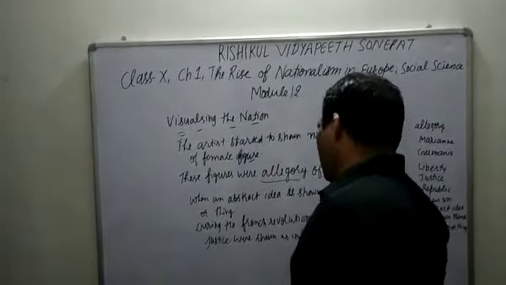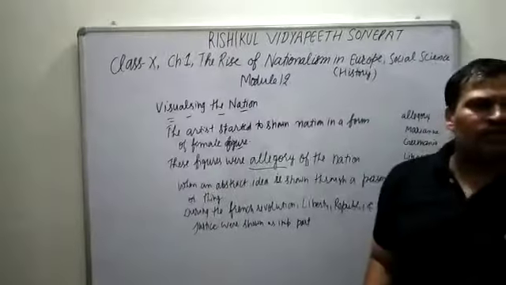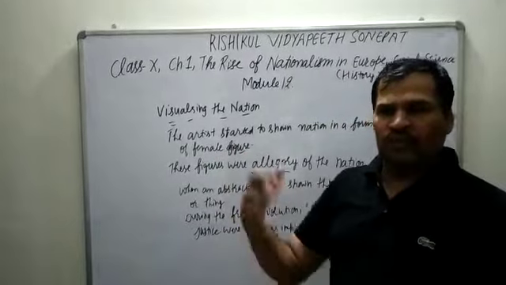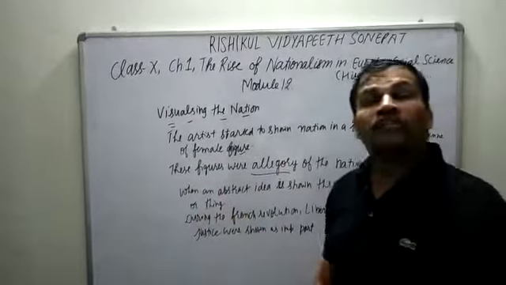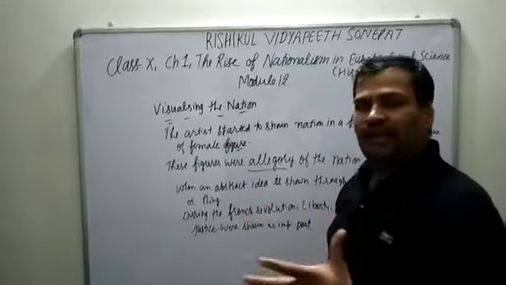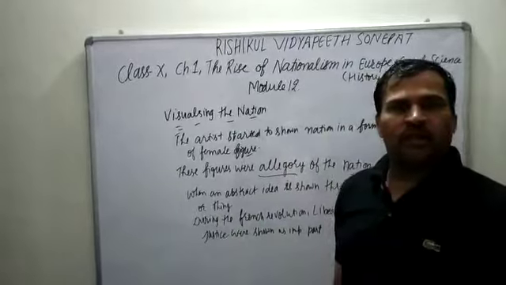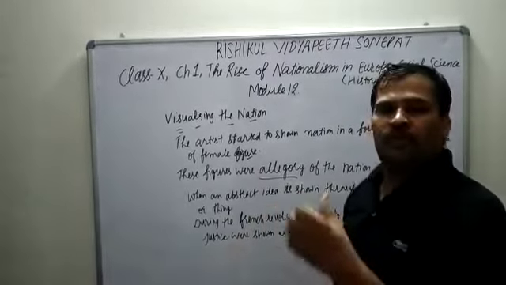You have read in 9th class that liberty was shown with a red cap and broken chains. So this is the allegory, and these were the characteristics that were related to a female figure.